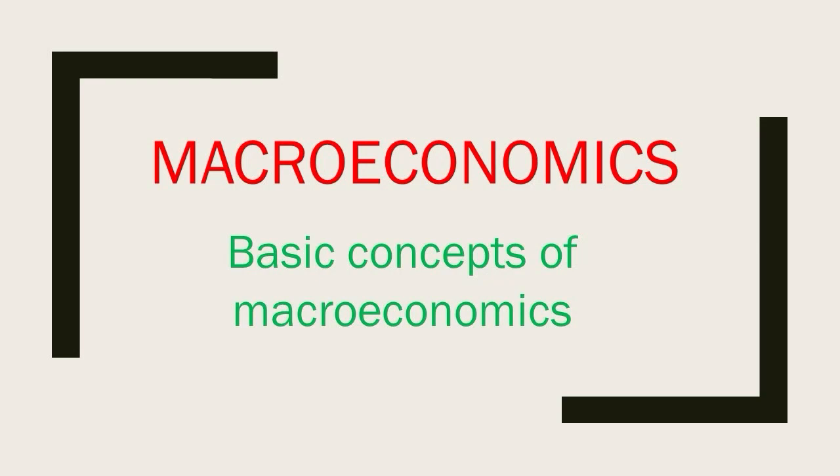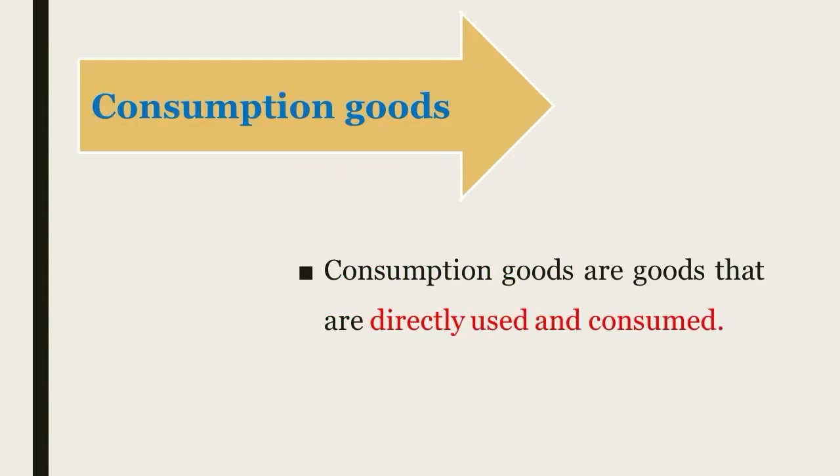Today we will discuss some of the basic concepts of macroeconomics. Firstly, let us take the consumption good. Consumption goods are the goods that are directly used and consumed by individuals or households to satisfy their immediate needs and wants. These goods are typically used for personal enjoyment, daily living, or as final products.